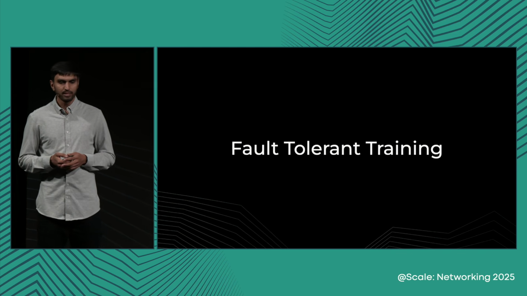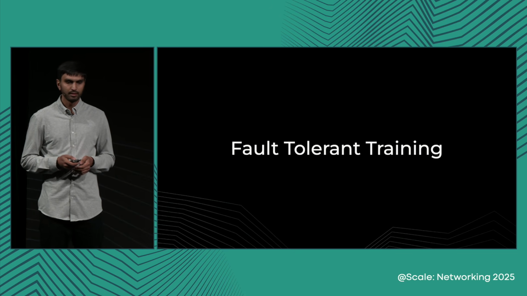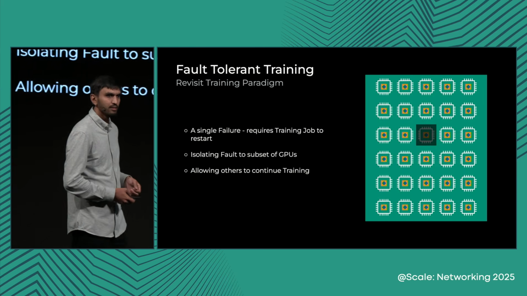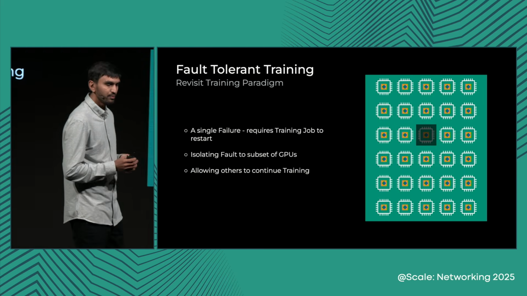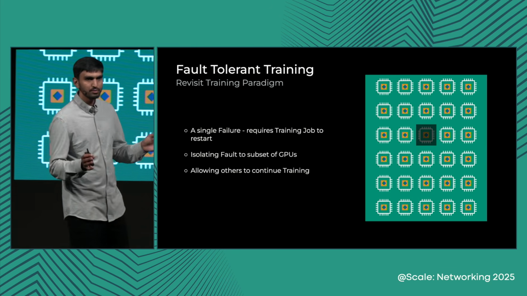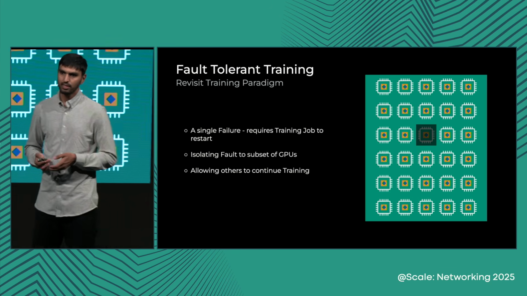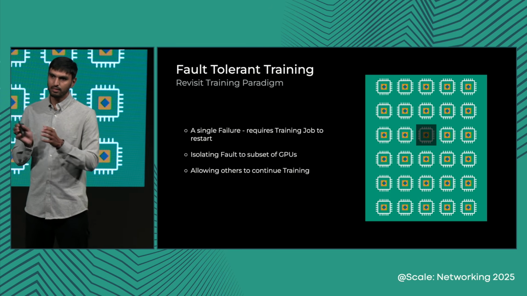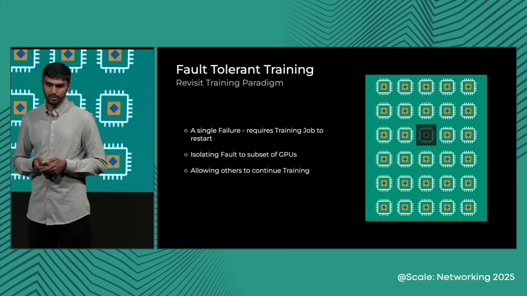Let us shed some light on an alternative approach of fault-tolerant training. A large job's problem is that whenever there is one single failure, we lose all the GPUs that are part of the training job. The thesis of fault-tolerant training lies in isolating a failure to a subset of resources and enabling the other resources to continue training.